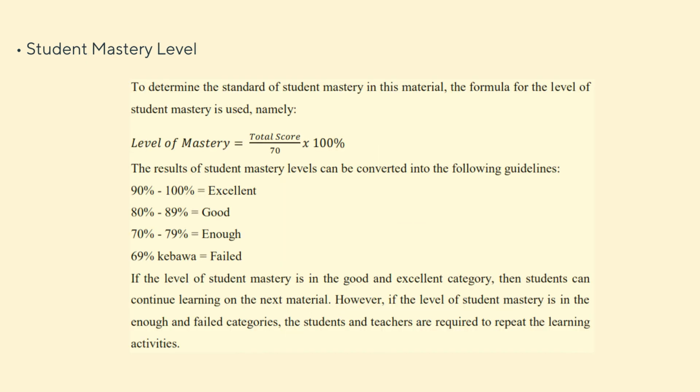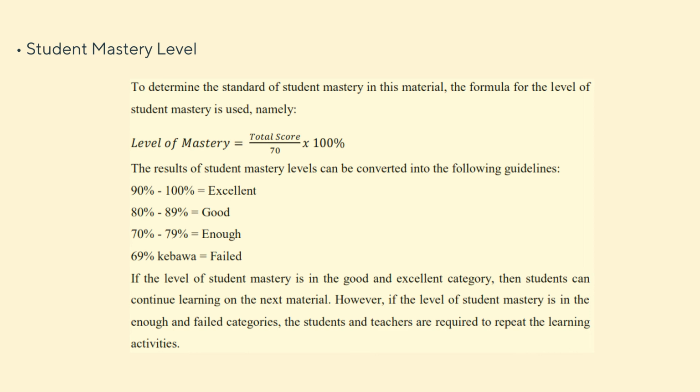To determine the standard of student mastery in this material, the formula for the level of student mastery is used. Level of mastery equals total score over 70 times 100%.